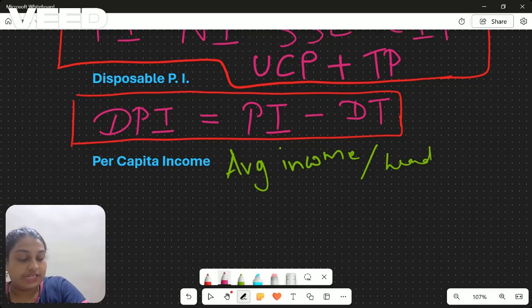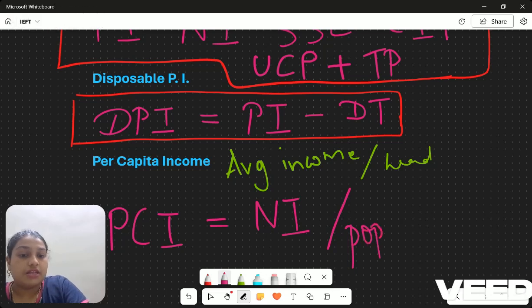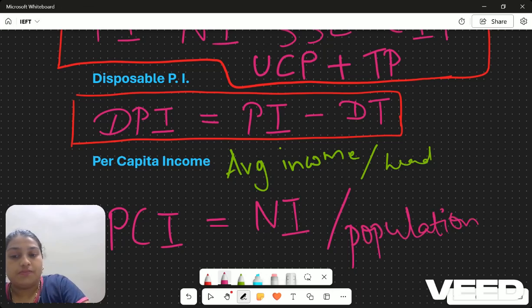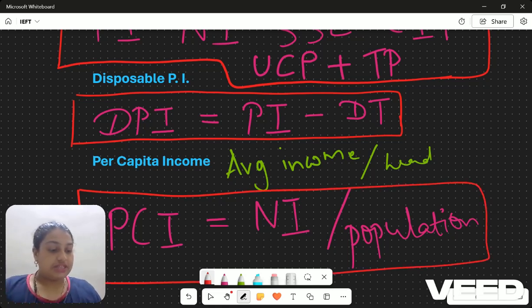So how will we calculate it? Per capita income, PCI, is national income per head, so we need to divide it by the total population. Per capita income is the national income divided by population. So these are the basic concepts of national income. Later with these we have to do the problems also.